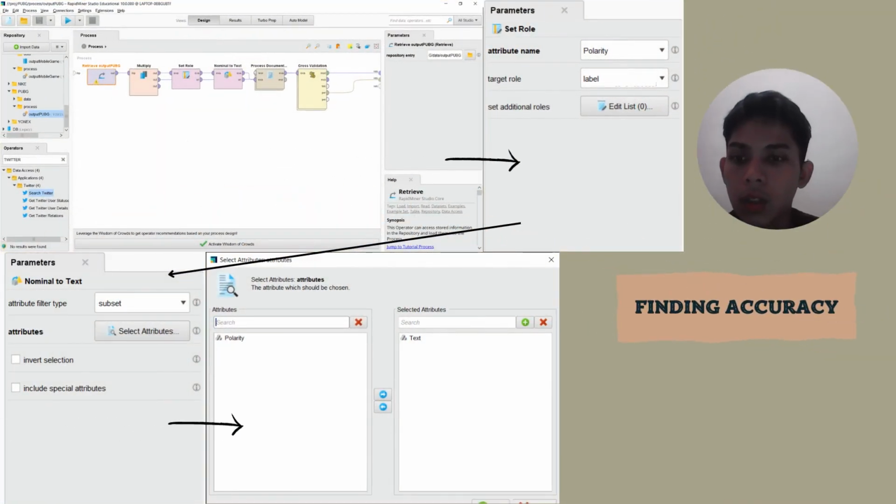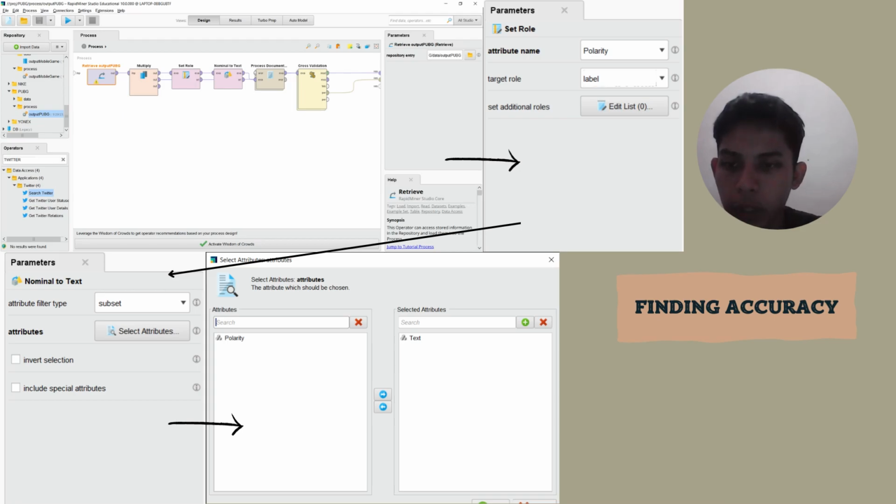After getting the polarity, we move to the process part to get the percentage accuracy. We need to save the one early. And now we open the new process attachment with the output data we saved early. We drag it to the process attachment.